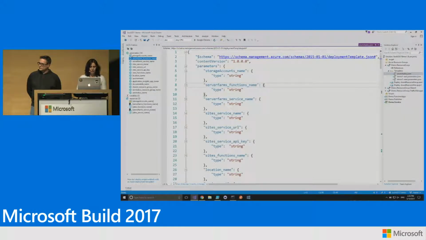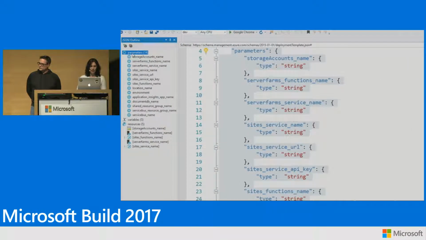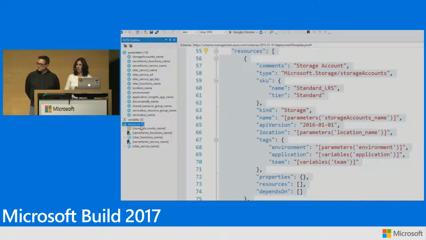So basically, if you look at this, our template actually has 3 sections. Parameters, this is where we are defining what those input parameters are for this particular template. Then we have variables. This is the section where you can define, just like in your code, variables that you can then reuse throughout your template. And then finally, the resources that we actually are going to use.